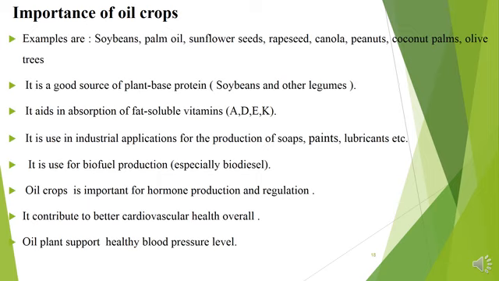The oil crops, which are soybean, palm oil, sunflower, and seeds. They provide a good source of plant-based protein such as soybean and other legumes. They aid the absorption of vitamins A, D, E, and K and contribute to better cardiovascular health overall, like your heart.